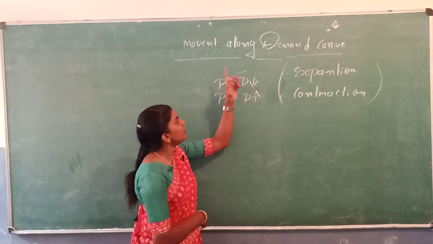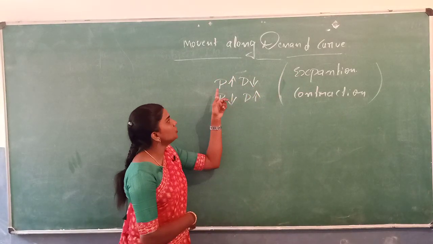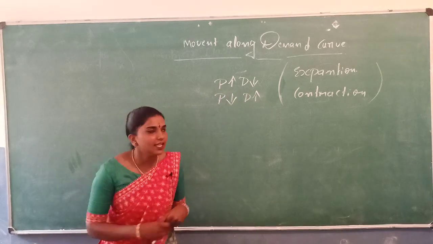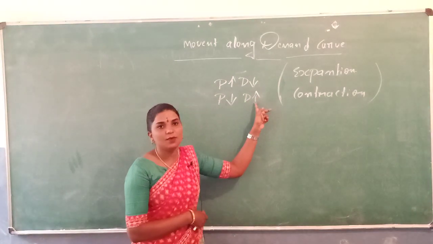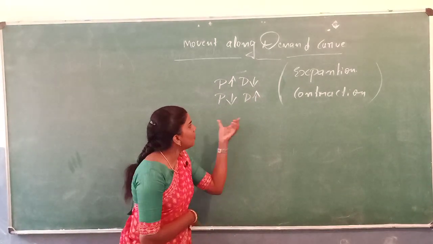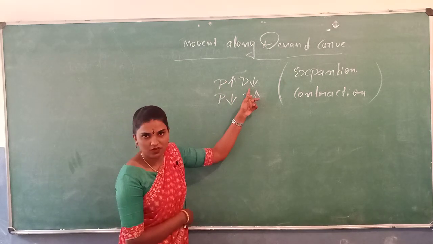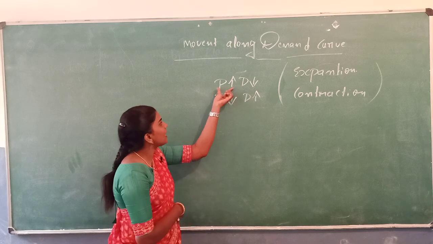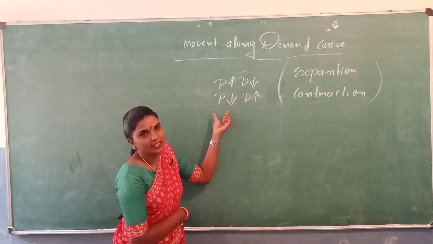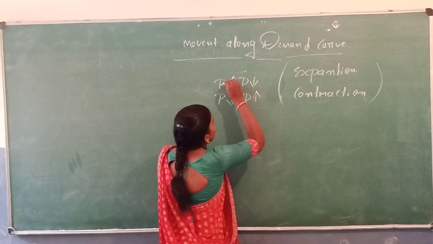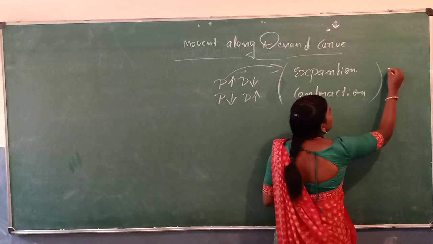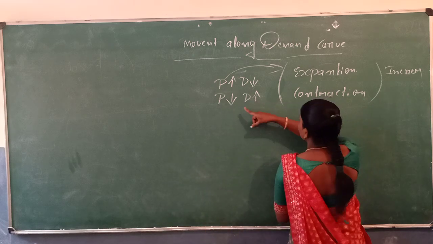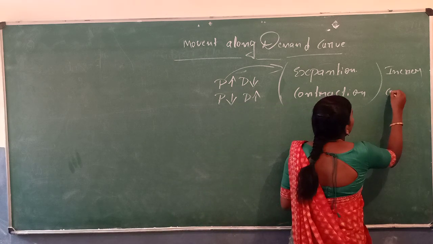That means movement along demand curve refers to when the price of the commodity increases, the demand for that commodity decreases. Similarly, when the price of the commodity decreases, the demand for that commodity increases. Now observe that higher the price, lower will be the demand, and lower the price, higher will be the demand. That means price increases or decreases. Expansion means increases. Contraction means here price is decreasing. So contraction.